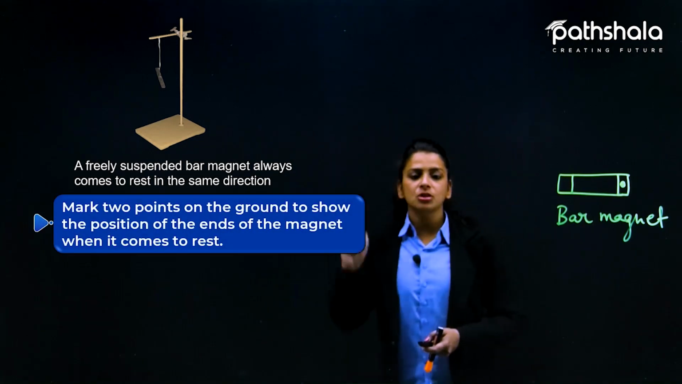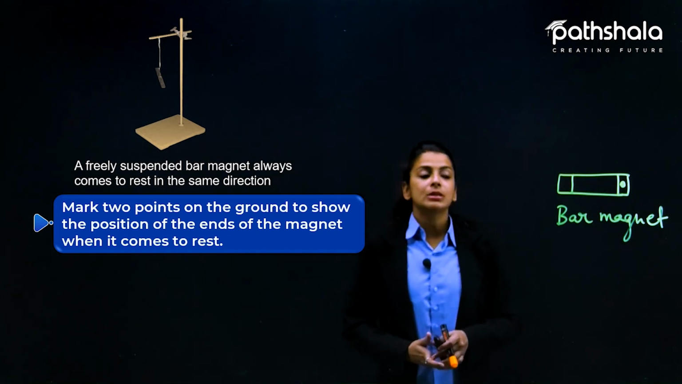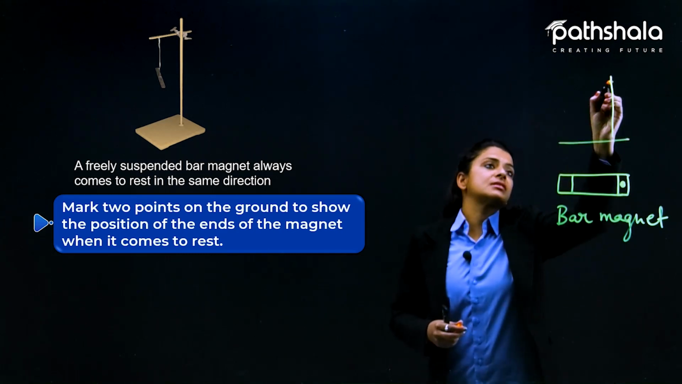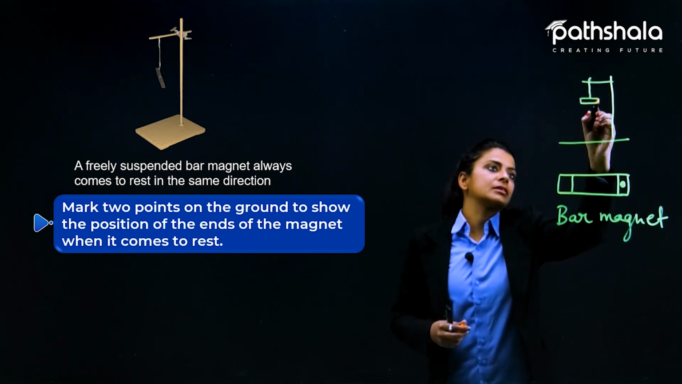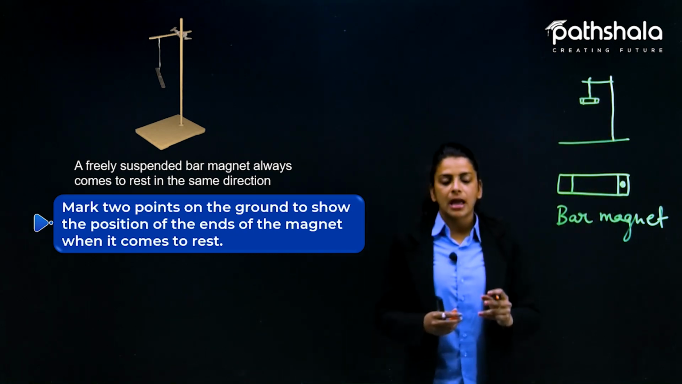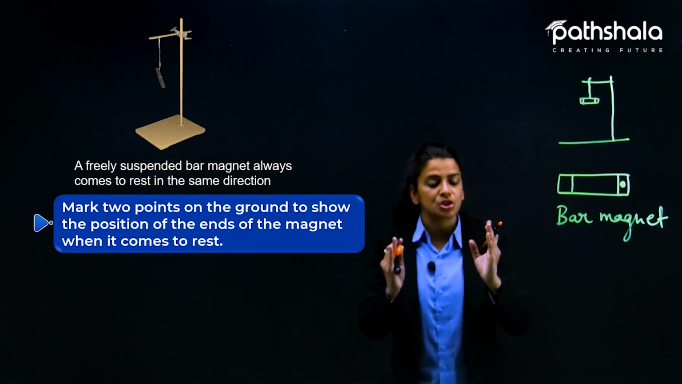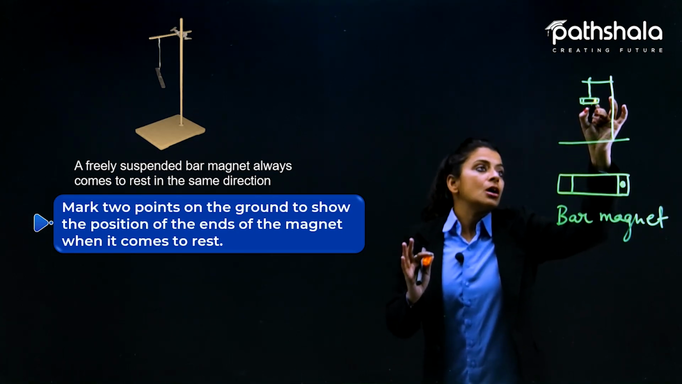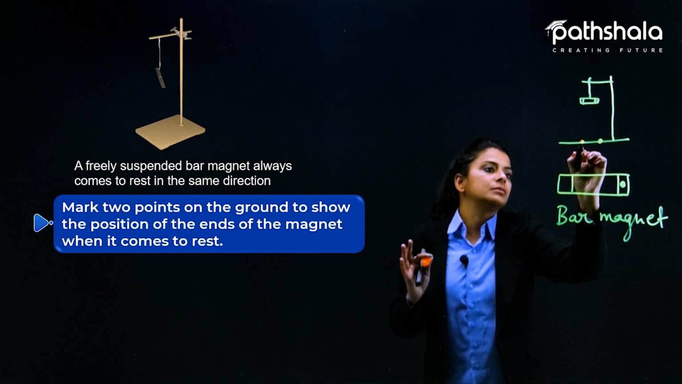Mark 2 points on the ground to show the position of the ends of the magnet when it comes to rest. Let's say our bar magnet is hanging from the stand, this is the thread and this is the bar magnet which is hanging. Whenever we rotate this bar magnet, after a while when it comes to rest in one position, we have to mark its ends' positions on the ground. For example, the right end I am marking here and the left one I am marking here.